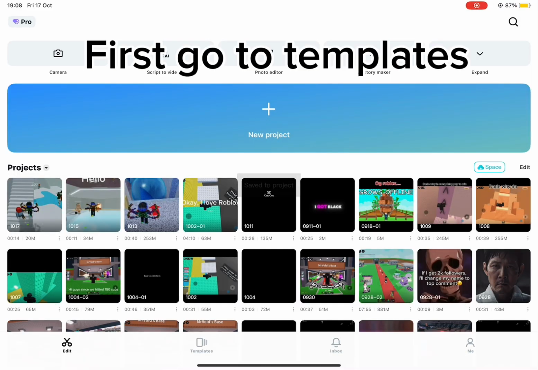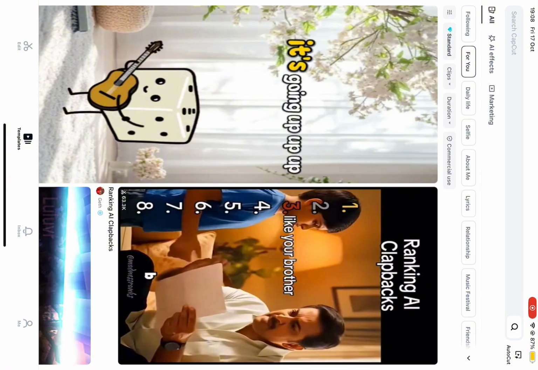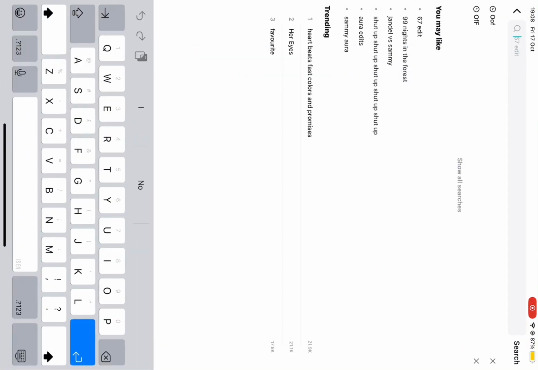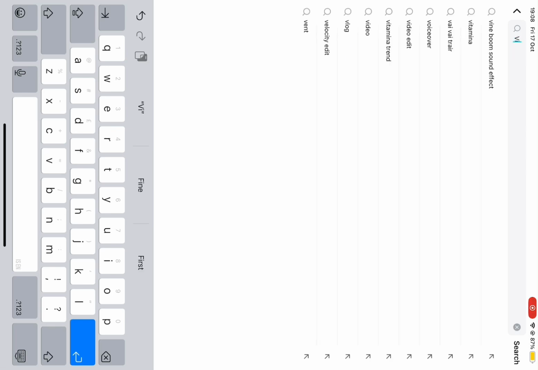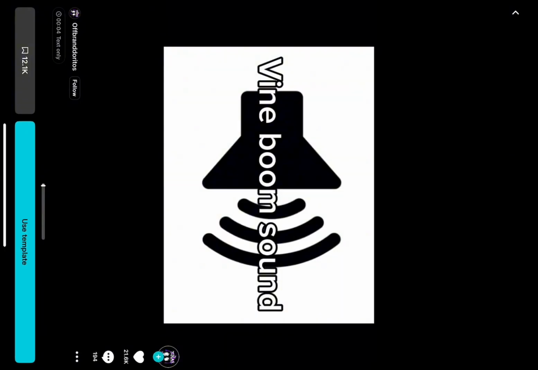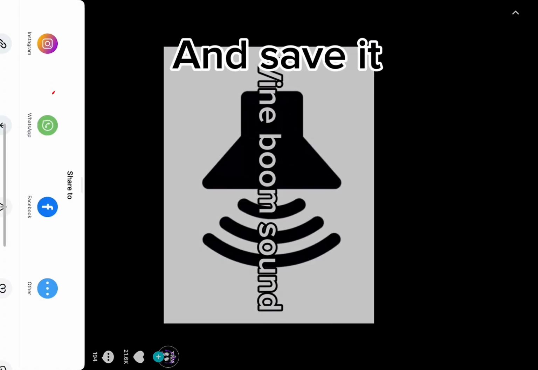First go to Templates. Type vine boom or any other sound effect you want to use. And select the first one. And save it.